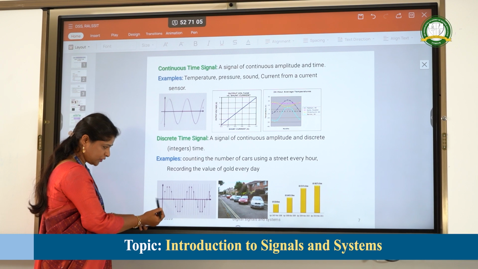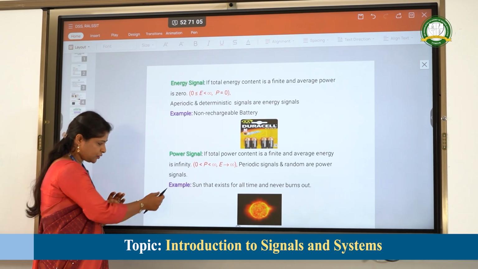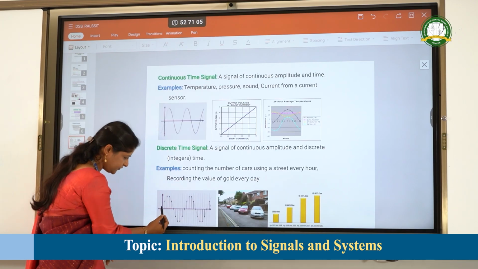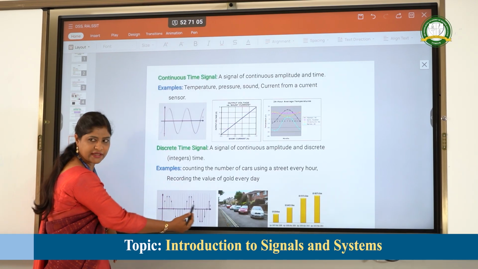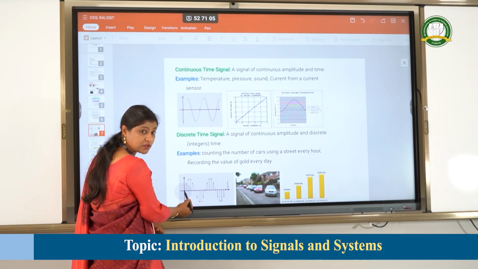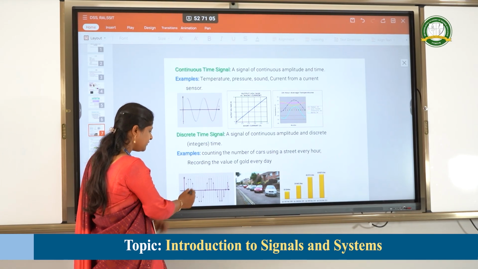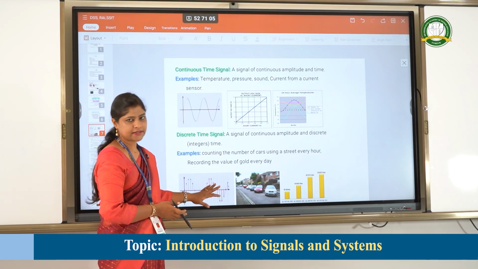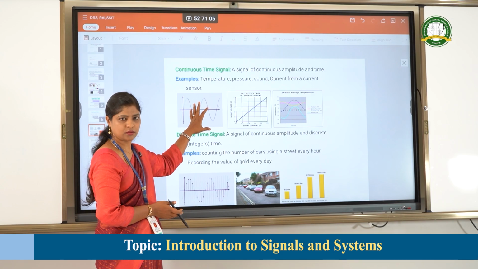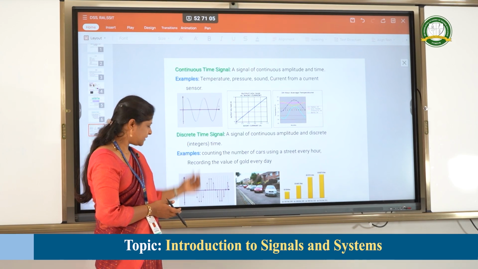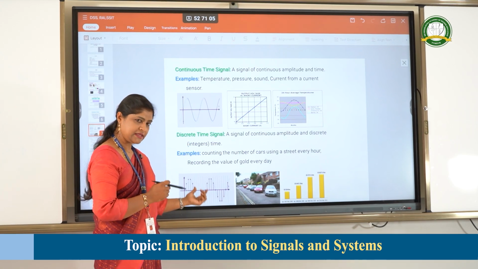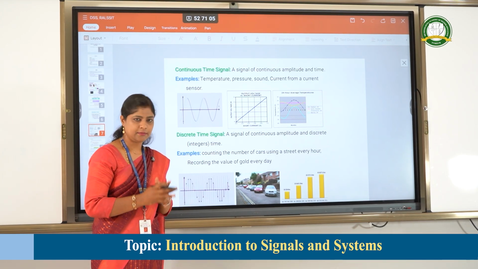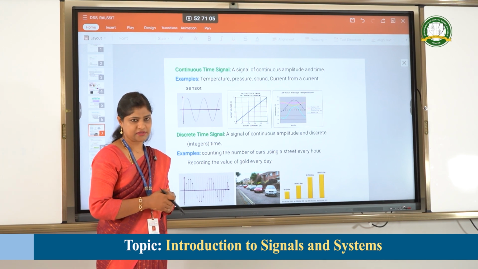So if you want to take an example, if you take the intervals as 0, 1, 2, 3, etc., and you want to check the interval at 0.5, we can't get it. Why? Because we sampled this signal. We get this discrete time signal by sampling the analog signal, and we have taken the samples at equal intervals of time. Hence, if you check in between the samples, we are not going to get the amplitude. So that is the definition of discrete time signals.